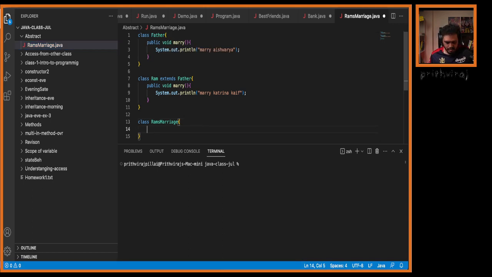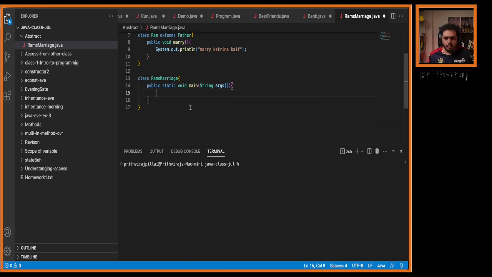Now, public static void main, String args. What will we do here? We'll create Ram's object: Ram ram is equals to new Ram.